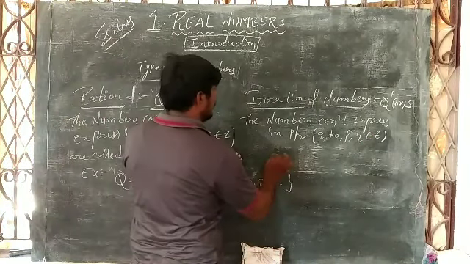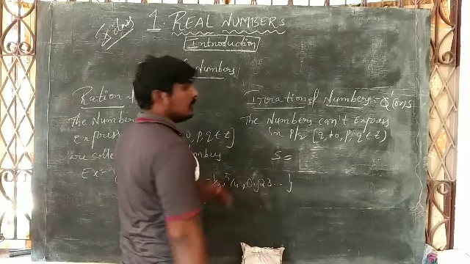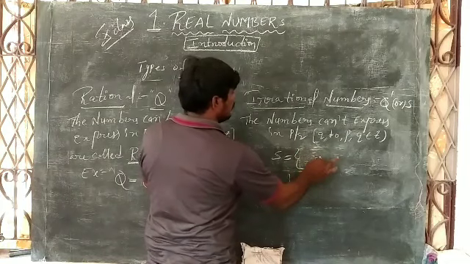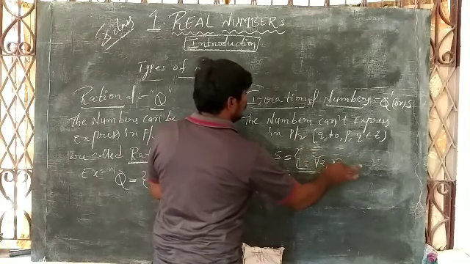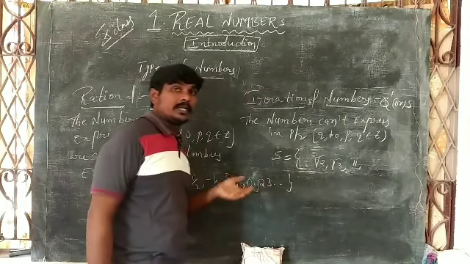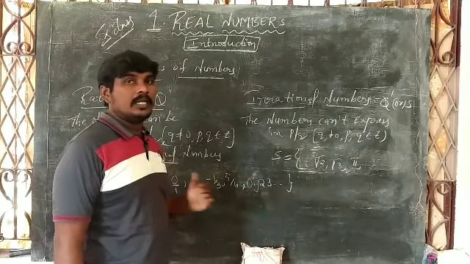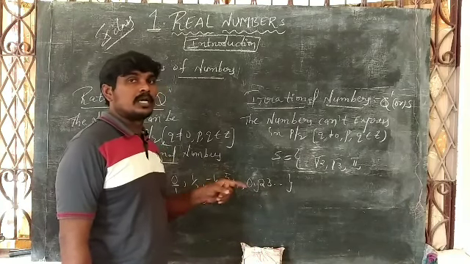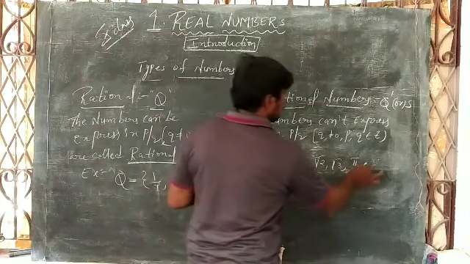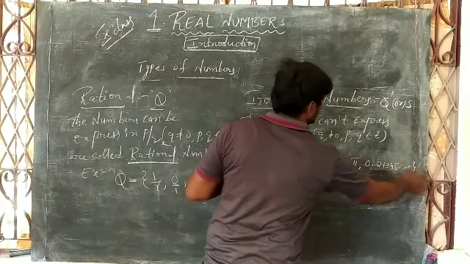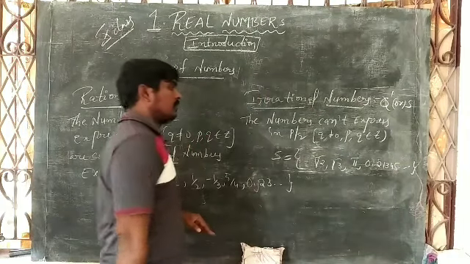Examples for the irrational numbers set: S is equal to root 2, root 3, pi, and non-terminating, non-recurring decimals are also called irrational numbers. Non-terminating and non-recurring decimals are called irrational numbers, like 0.21345 and so on. That number is also an irrational number. Okay students.